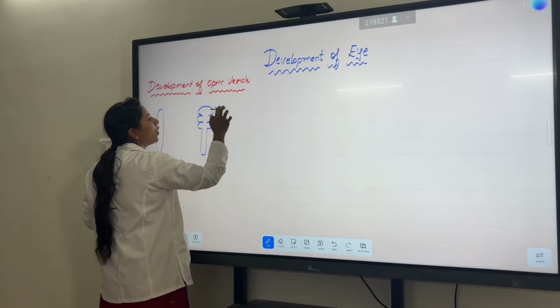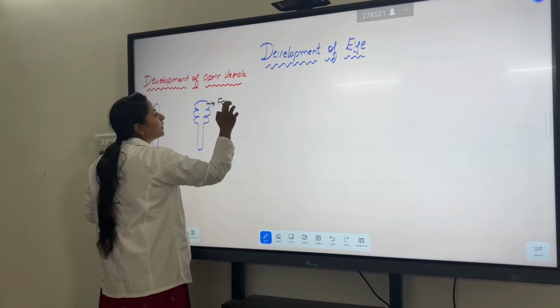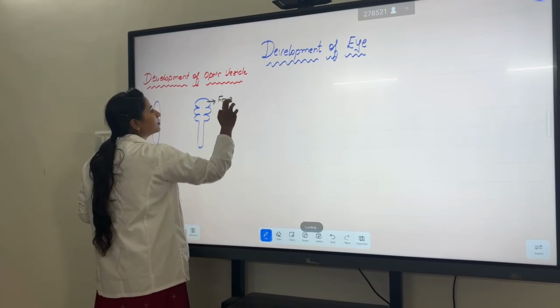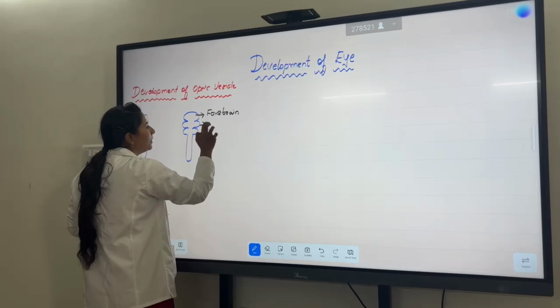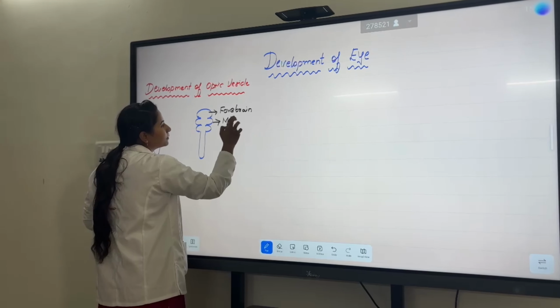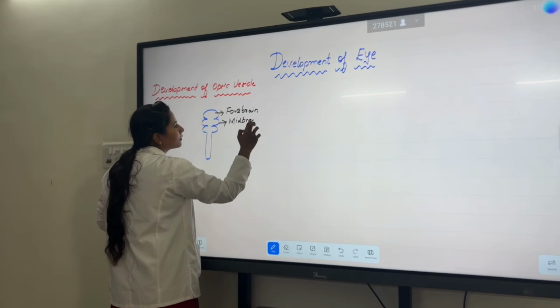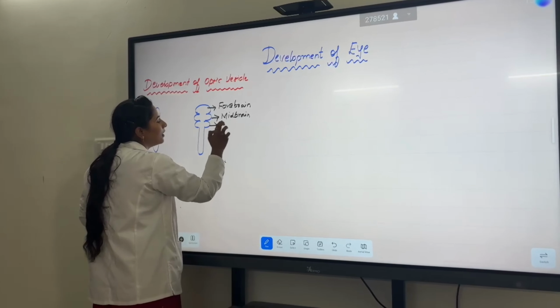The first is called the forebrain, then the midbrain, and the hindbrain.